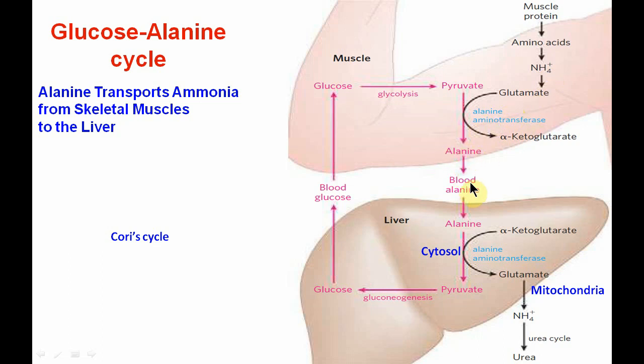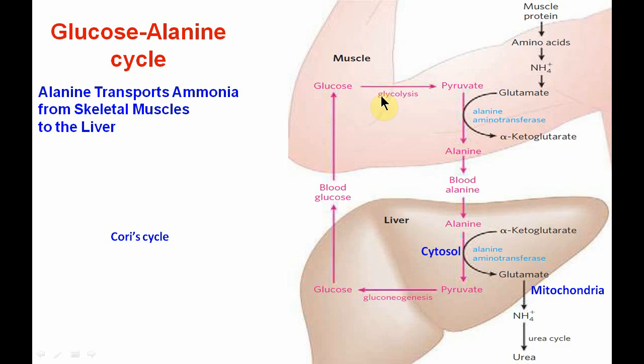Alanine enters the liver through the blood, and in the liver cytosol it again combines with alpha ketoglutarate and is transaminated to form pyruvate again, and here the amino group now forms glutamate. Glutamate donates the ammonia to the urea cycle, and it is excreted. The pyruvate formed from alanine by transamination undergoes gluconeogenesis to form glucose, and through the blood it is again reutilized by the muscle. So this cycle is called the glucose alanine cycle.